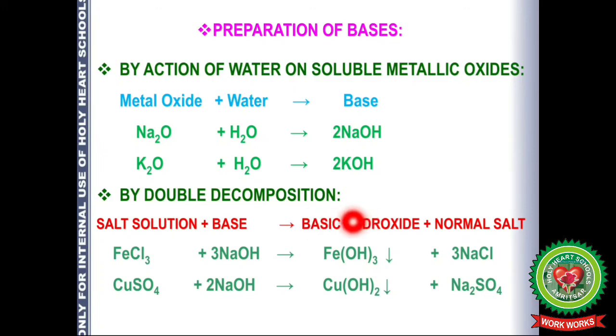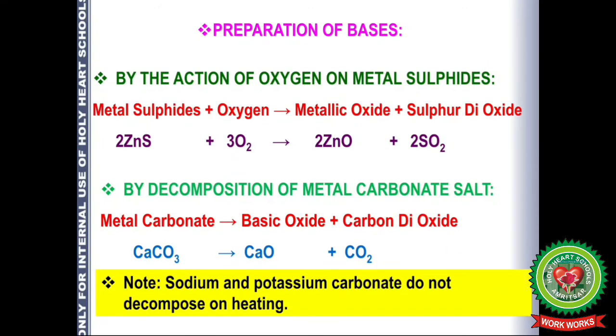The next one is by double decomposition method. Double decomposition means both the anion and cation will change their places. FeCl3, if it reacts with NaOH, the positive part will go with the negative part of the base and it will form Fe(OH)3, which will be precipitated out because it is an insoluble solid. And sodium will react with Cl negative and form NaCl. The formulas will be according to their valencies. Similarly, copper sulfate when it reacts with NaOH will form copper hydroxide and sodium sulfate.